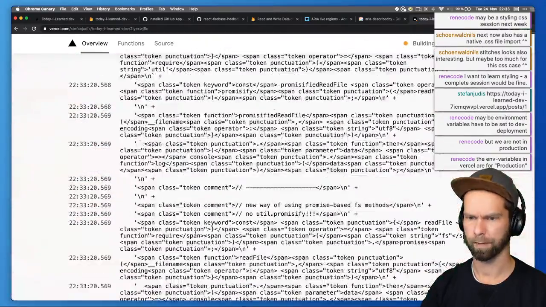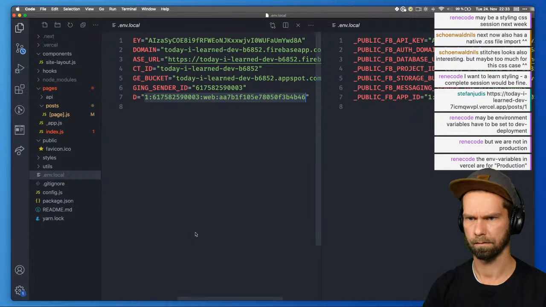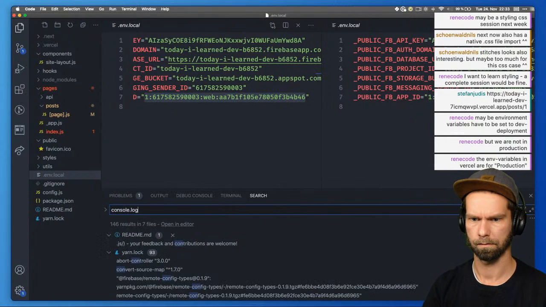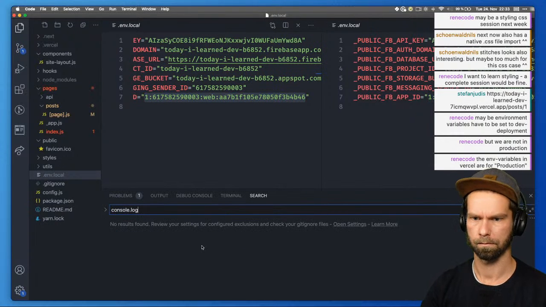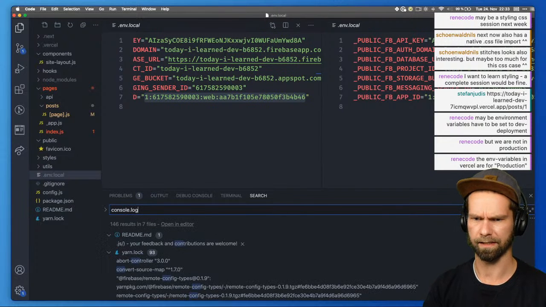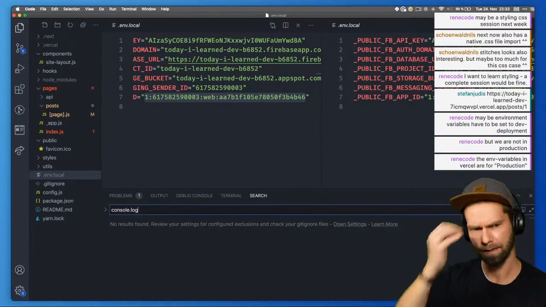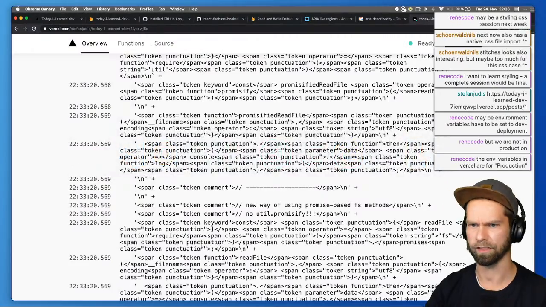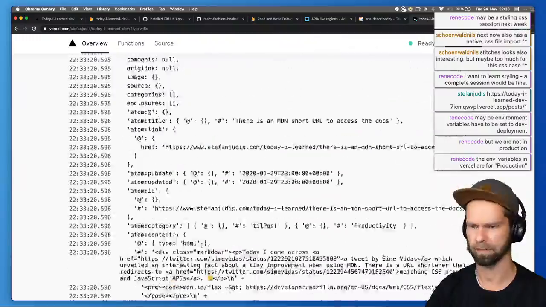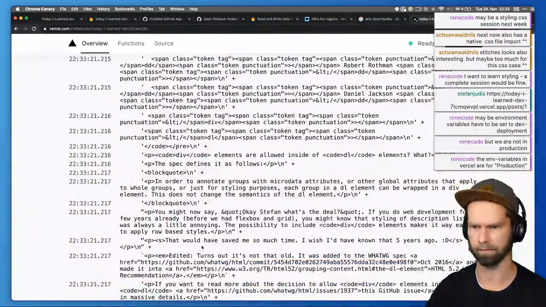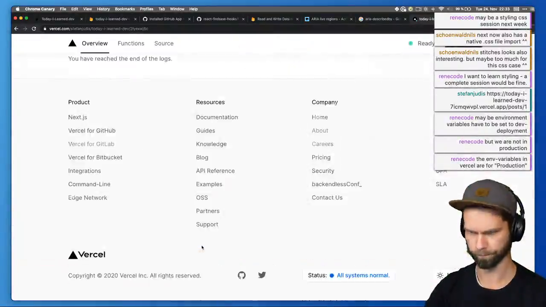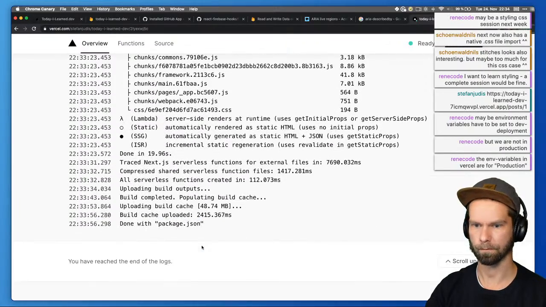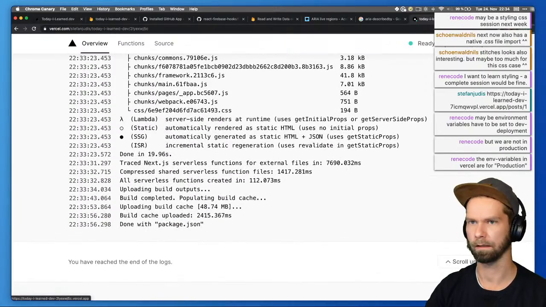We still have a bunch of log messages. Something is not right here. Something is weird. So I'm looking also into the whole project for console logs, and I have absolutely no clue where all this is coming from here. Okay, but it succeeded building again.